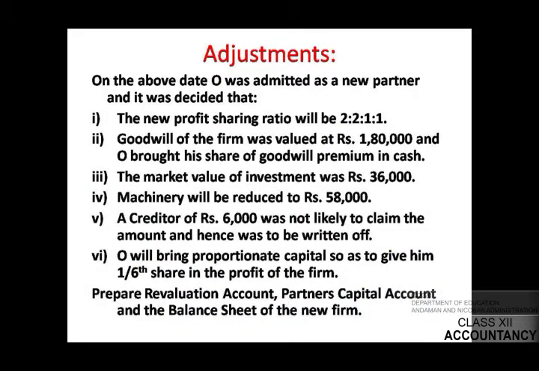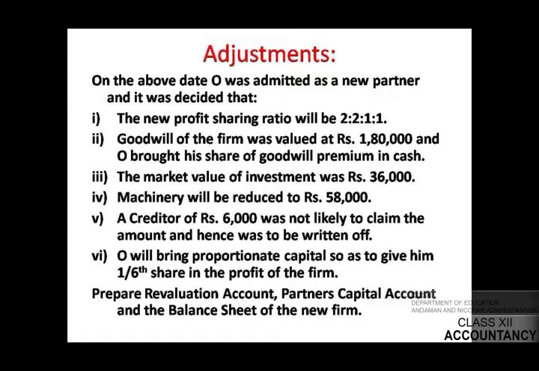On the above date, O was admitted as a new partner, and it was decided that point number 1, the new profit sharing ratio will be 2:1:1. Point number 2, goodwill of the firm was valued at rupees 1,80,000 and O brought his share of goodwill premium in cash. Point number 3, the market value of investment was rupees 36,000.